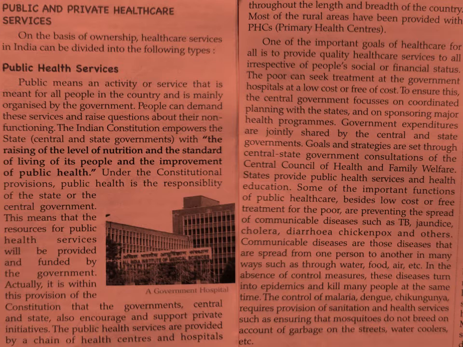And to ensure this, the central government focuses on coordinating planning with the states and on sponsoring major health programs. These expenditures are jointly shared by central and state governments, and goals and strategies are set through central-state government consultations of the Central Council of Health and Family Welfare.